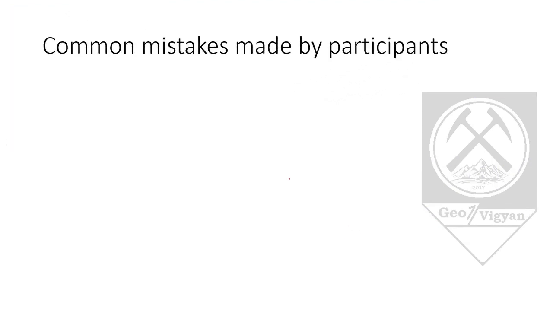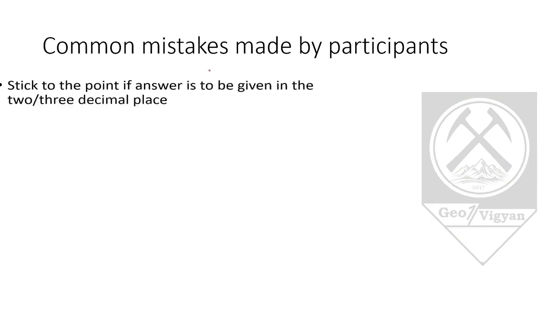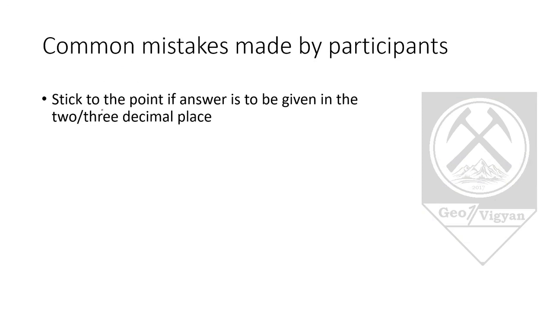So now I will be discussing the common mistakes which were made by the participants during the quiz. The first mistake made by you is this: when it is clearly written in the question that you have to give the answer up to 2 or 3 decimal places, then you have to stick to that. The answer should be given in 2 or 3 decimal places only, not more than that, otherwise no marks will be given to you if you have written the answer in more decimal places than asked in the question.